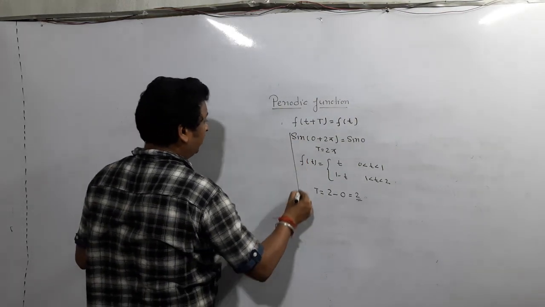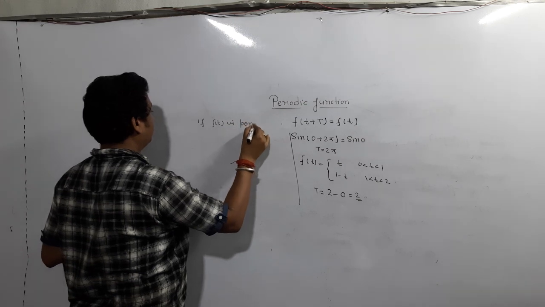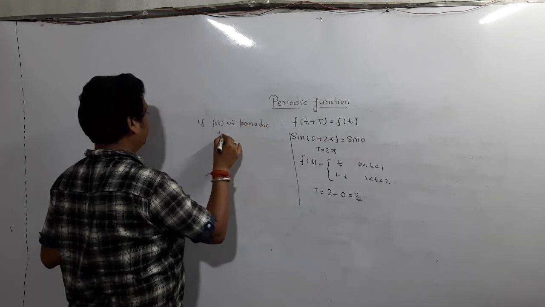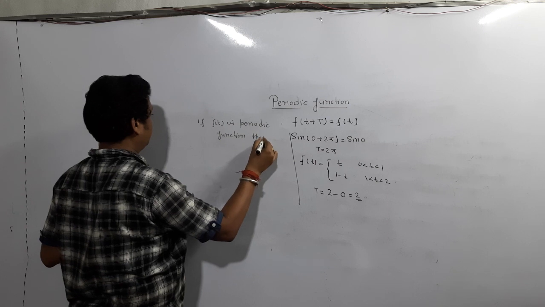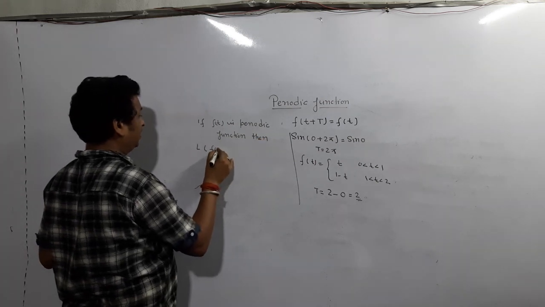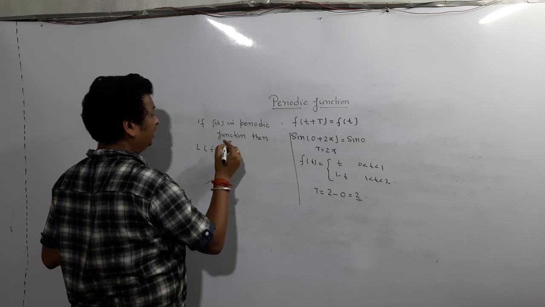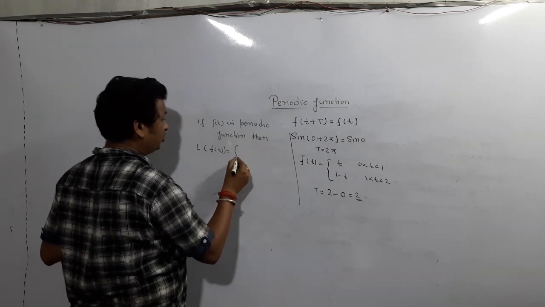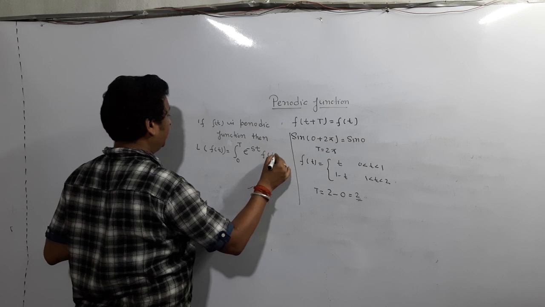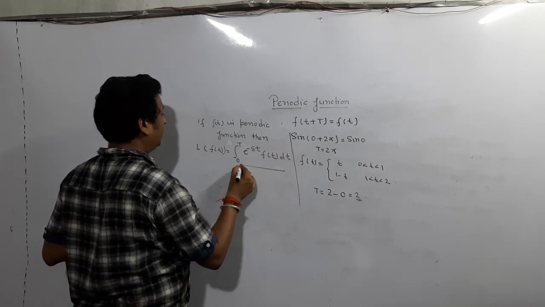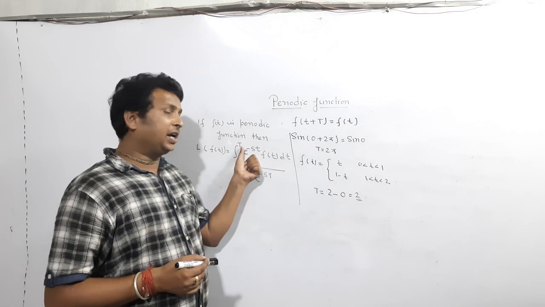Now what is the Laplace of a periodic function? If f(t) is a periodic function, and the time period is T, then the Laplace of f(t) is the integral from 0 to capital T of e^(-st) f(t) dt, divided by 1 - e^(-sT), where capital T means the time period.